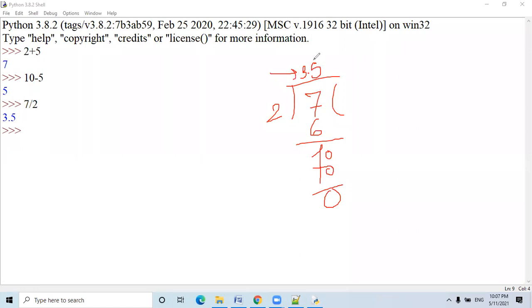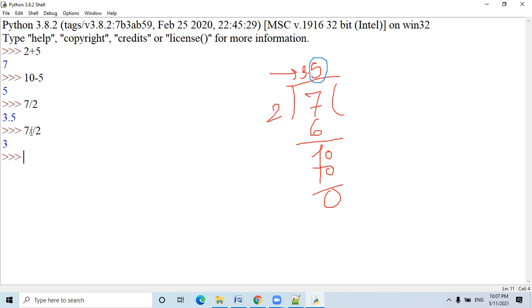But I don't want the fractional part. I only want the integer part. So for that, we can go with the floor division. So 7 // 2. This is the floor division in Python. It will only produce the integer part, not including the fractional or decimal part. So it will produce the answer 3.